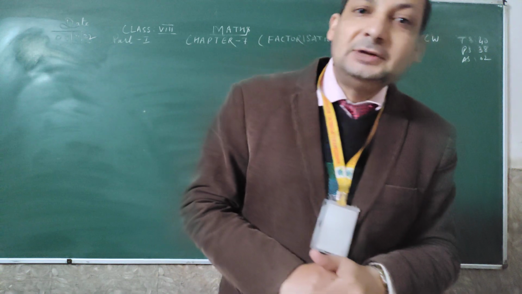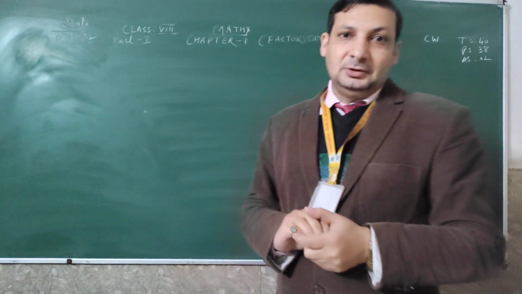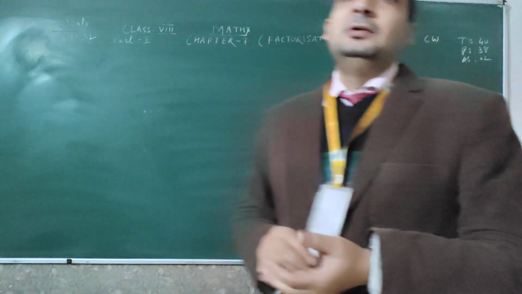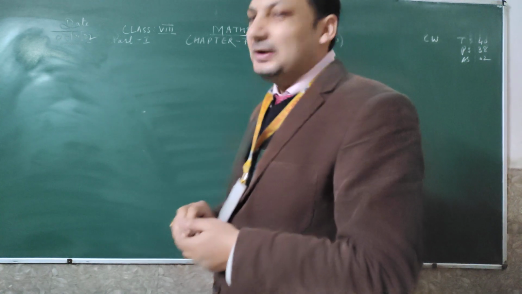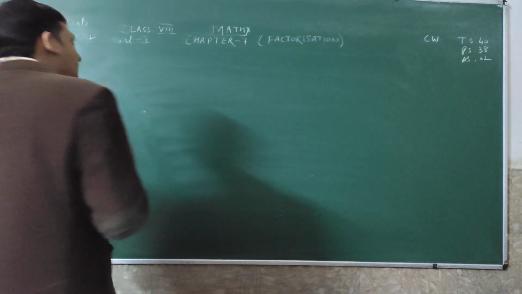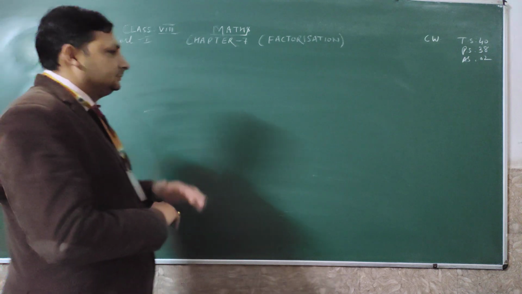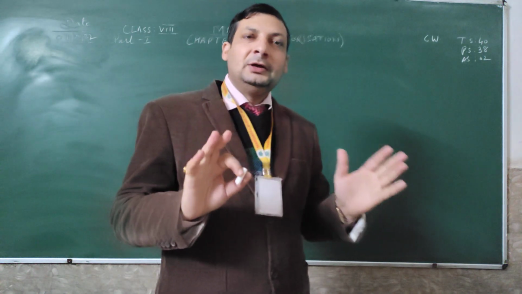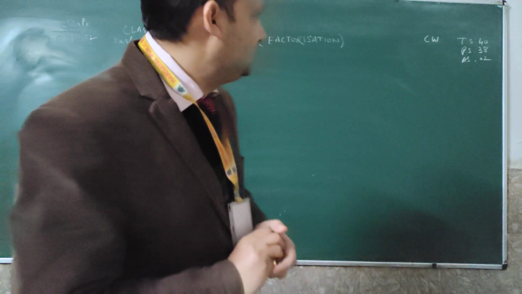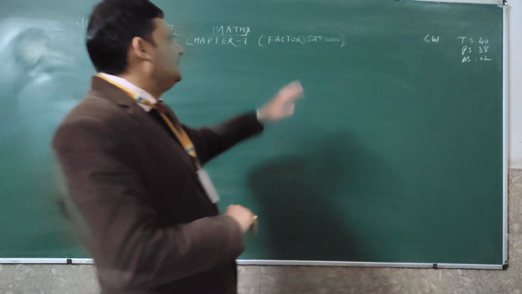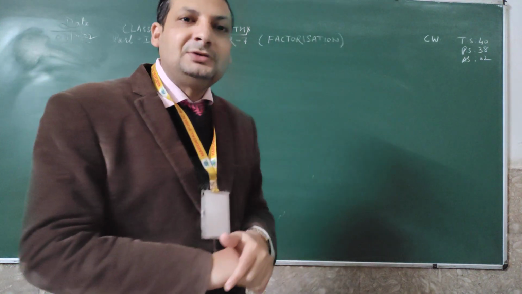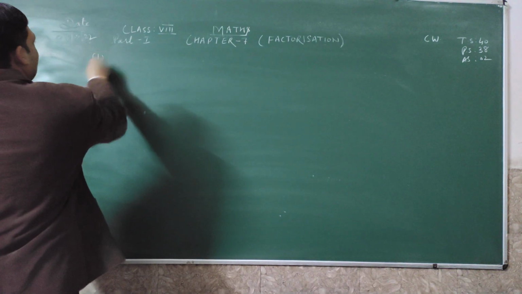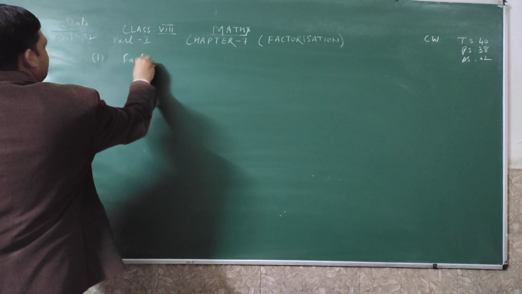Factorization is that topic in algebra which creates the mind and gives different ideas to think, or how we can plan the factorization. Now, the first topic which we will discuss today is the first part of chapter number 7, that is factorization. It means we will discuss only the introduction and some examples of factorization. So everyone knows that factorization is a chapter name, and factorization consists of factors. So first we will discuss the factors.